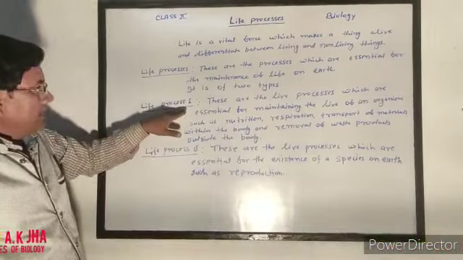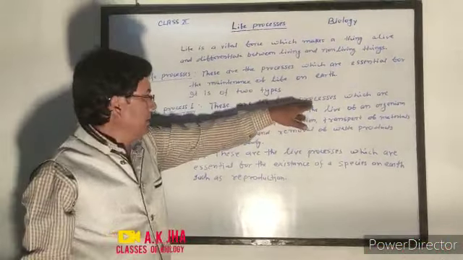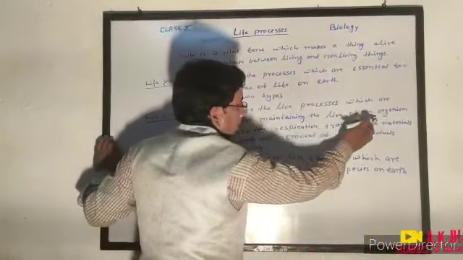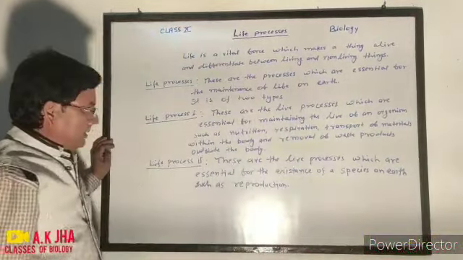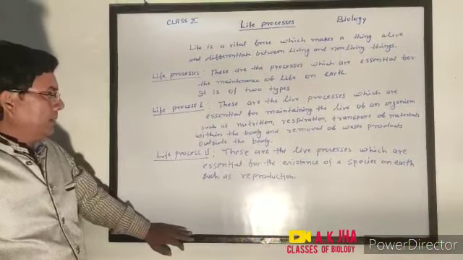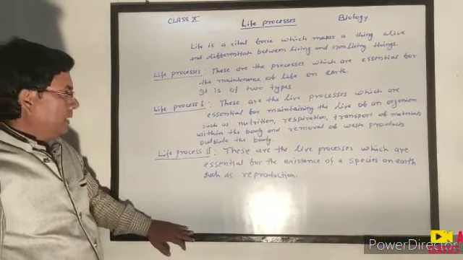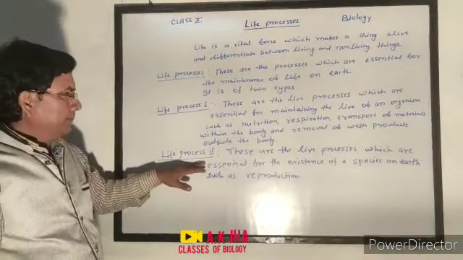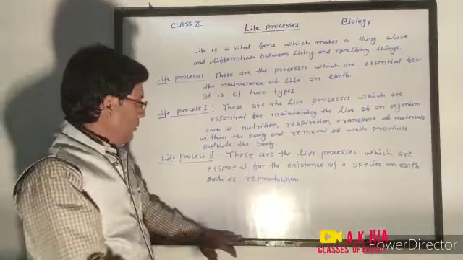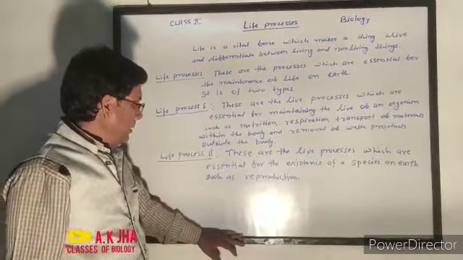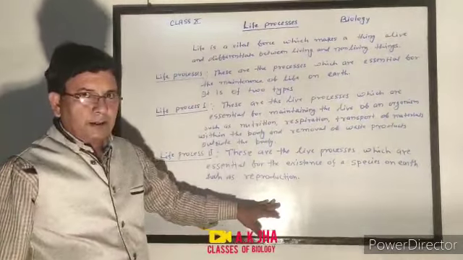Life process first are the life processes which are essential for maintaining the life of an organism, such as nutrition, respiration, transport of materials within the body, and removal of waste product outside the body. And life process second are the processes which are essential for the existence of a species on earth, such as reproduction.